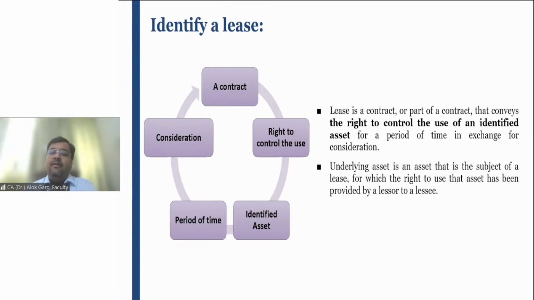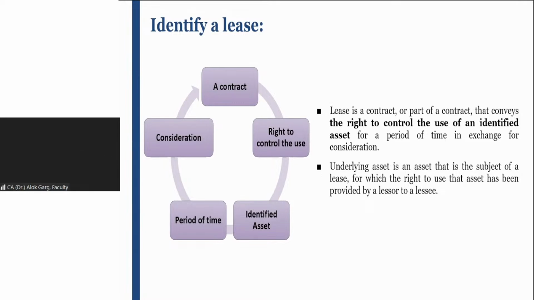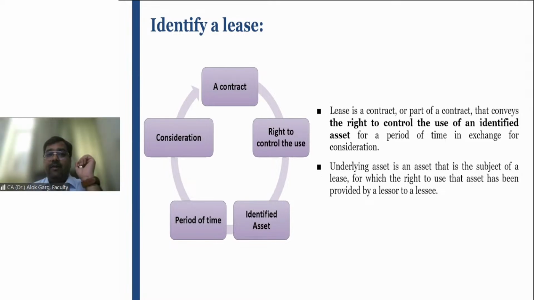Then after the underlying asset and the rights, the rental amount, the monthly rental amount, will also be there. The lease payments will be there, and the tenure of the agreement will be there. So friends, a lease agreement talks about parties, asset, consideration, and time period.